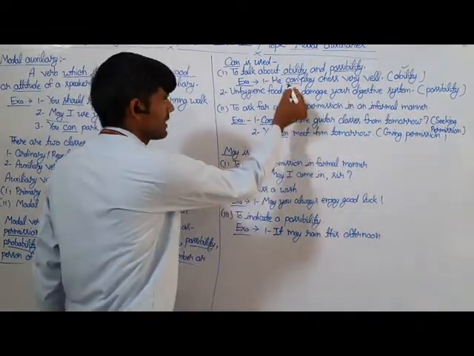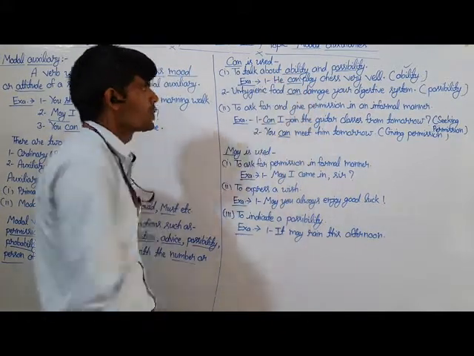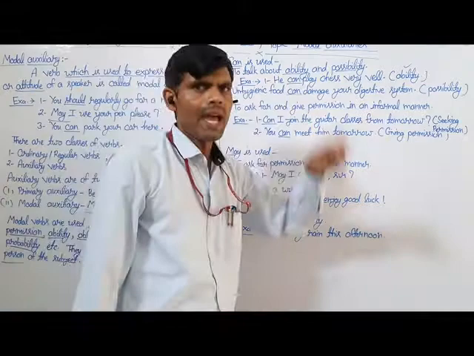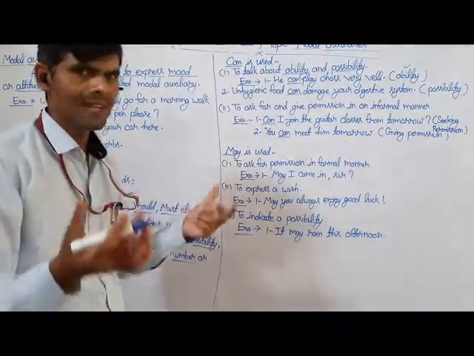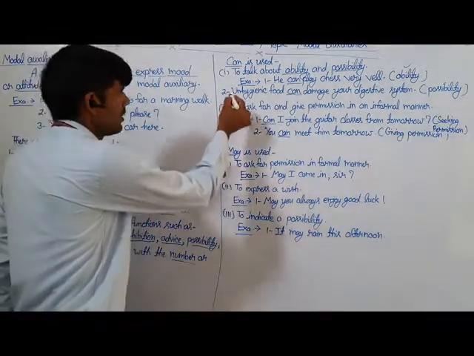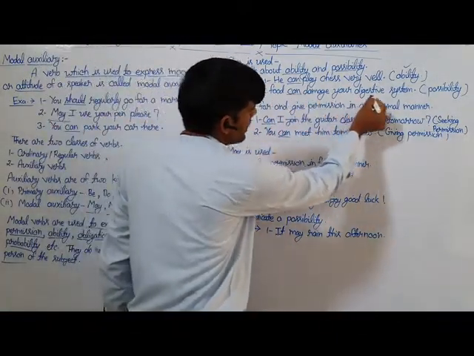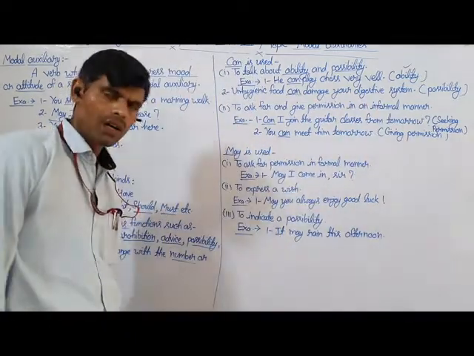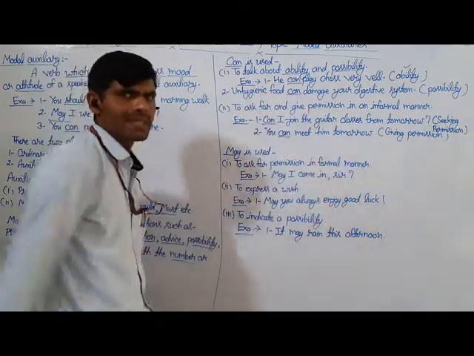So we can say that here the underlined word can is used in the sentence to show the sense of ability. And the second example related to the same topic is, "Unhygienic food can damage your digestive system."